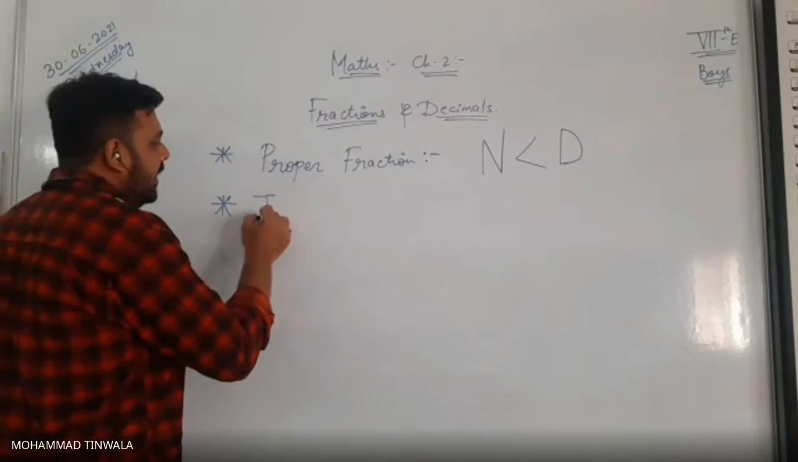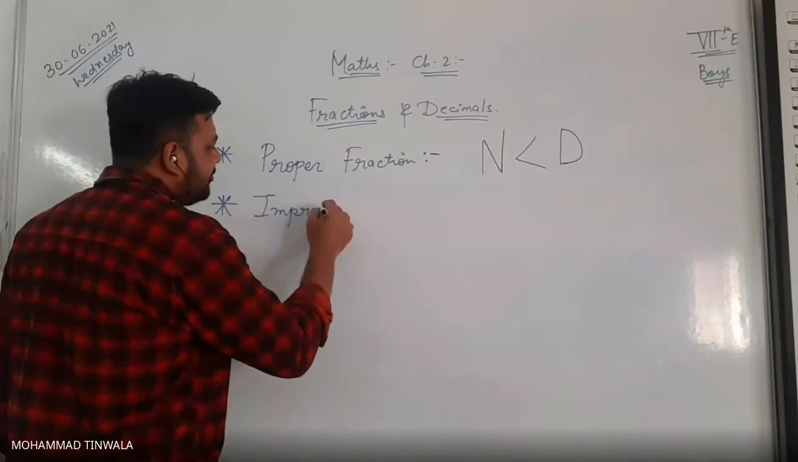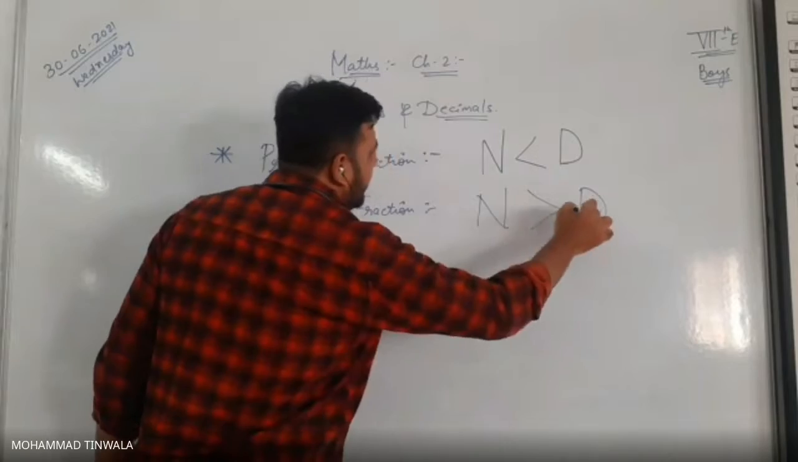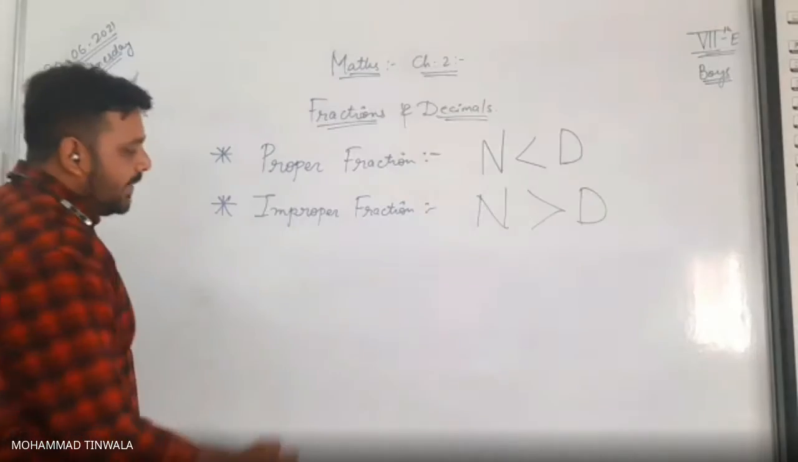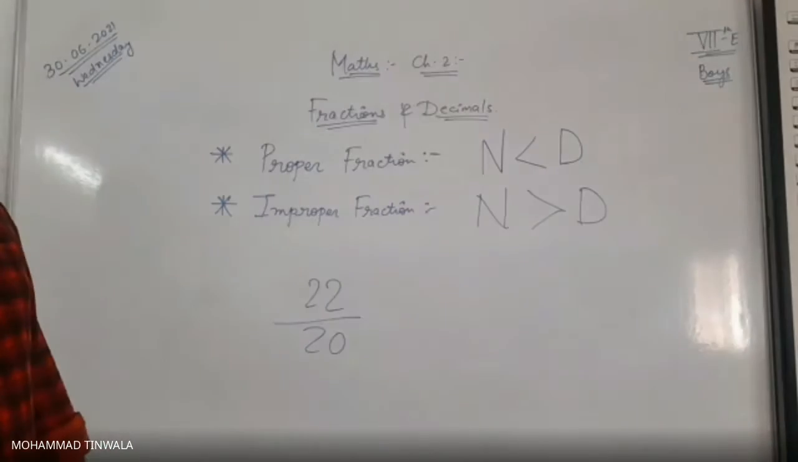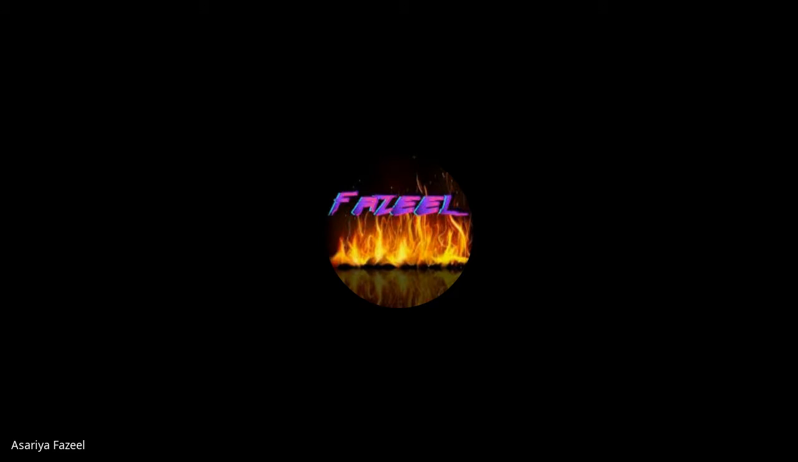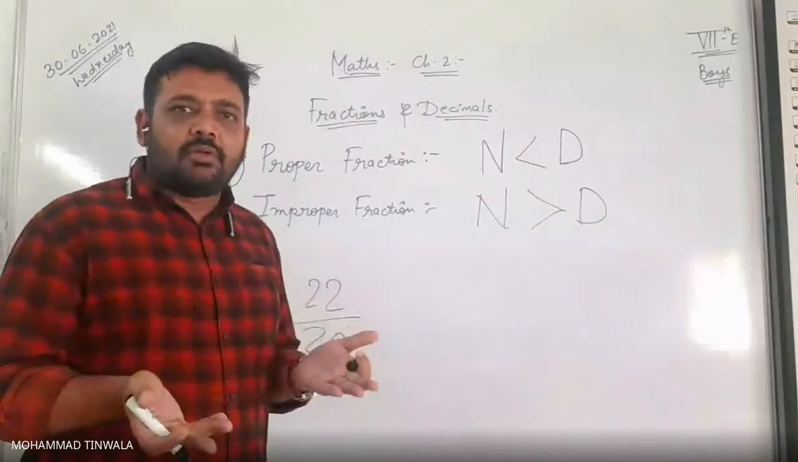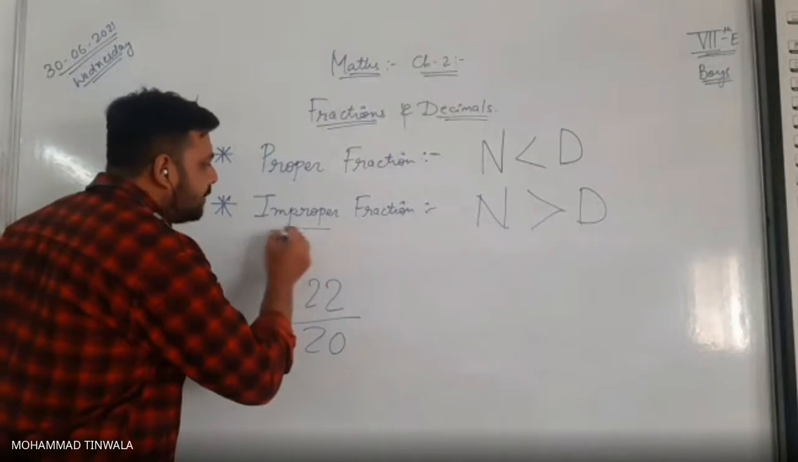Second is improper. When the denominator is small and numerator is greater, it is called improper fraction. Very good. When numerator is greater than denominator. For example, can you ever get 22 marks in a test of 20 marks? No, it is improper. It is impossible. Out of 20, we cannot score 22 marks. That impossible case is said to be improper fraction.